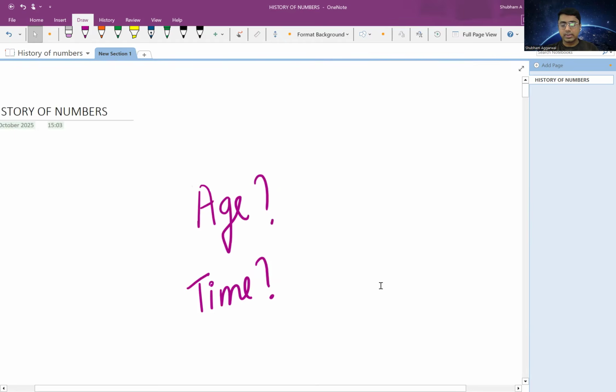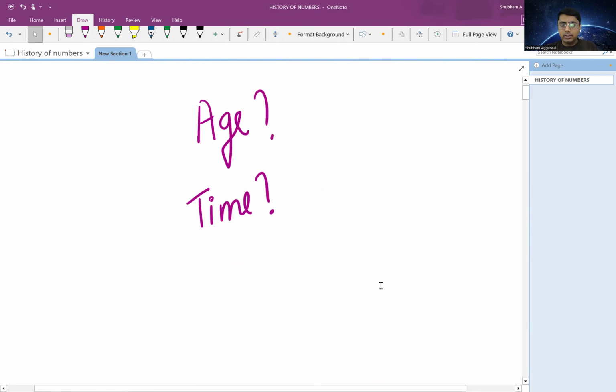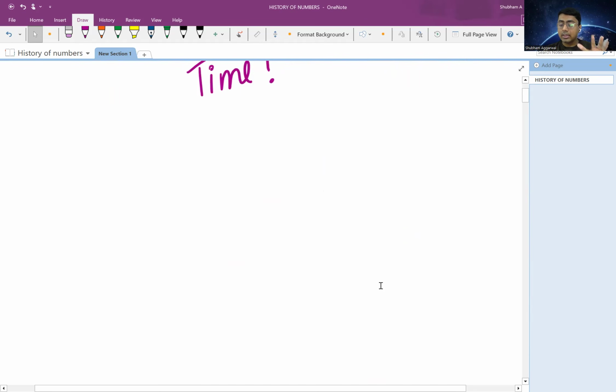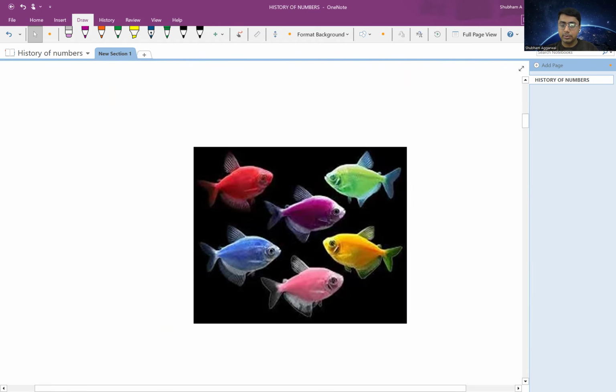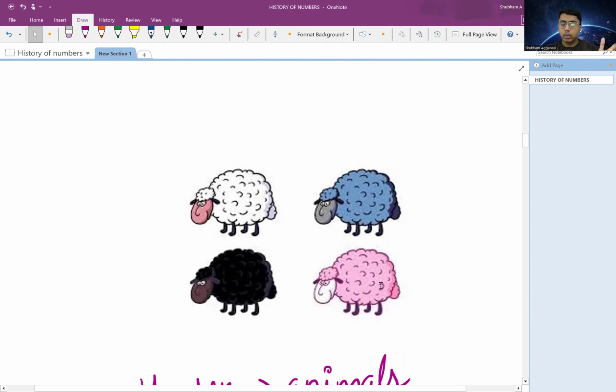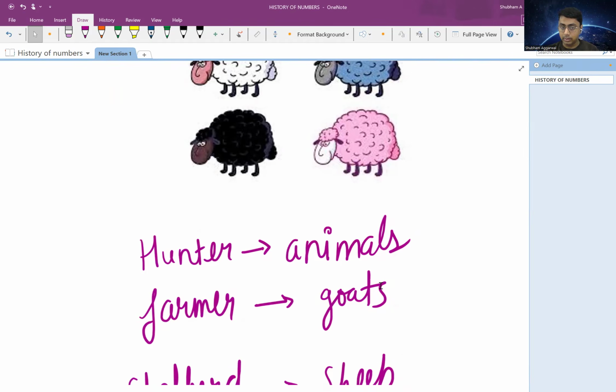So I started with the question: can you tell me your age without using numbers? You were not able to tell. I asked you, can you tell me the time right now without using numbers? You were not able to tell me. I asked you, what is the count of fishes in this image? Again, without using numbers, you cannot tell me. I asked you, what is the count of sheep in this image without the help of numbers? You were not able to tell me.